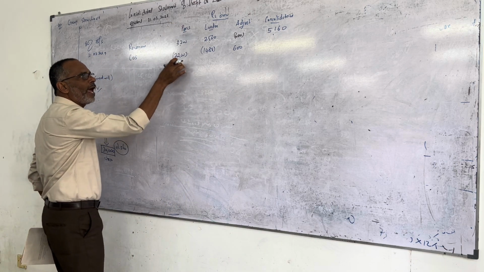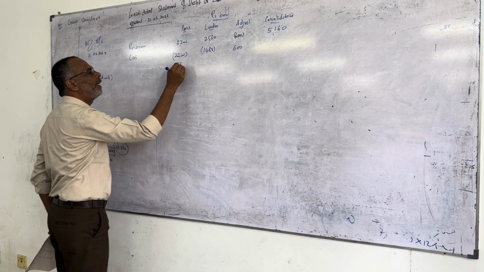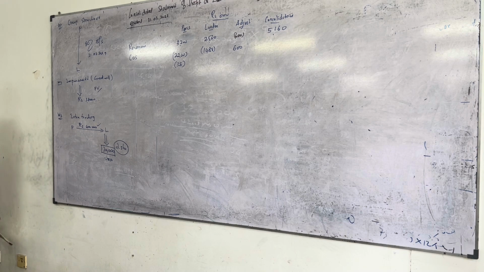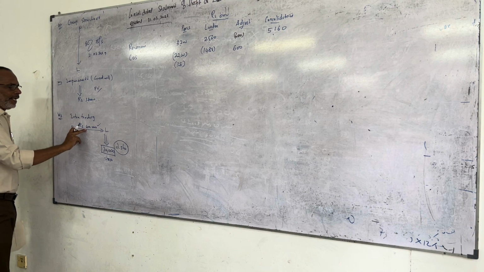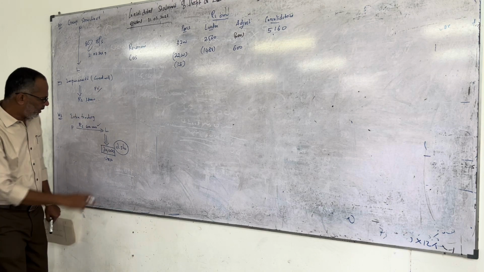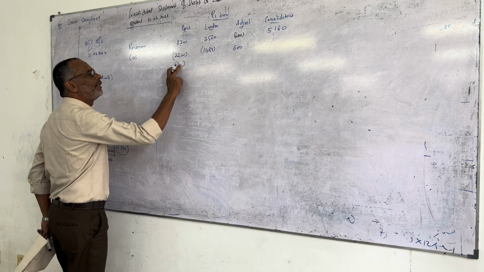Therefore, we have to adjust in the whose column? 38,000 with bracket or without bracket? With bracket. Clear? Look at the intercompany URP. 30 or 38? You are 30. URP 30.